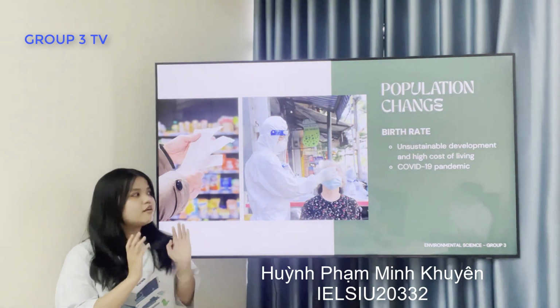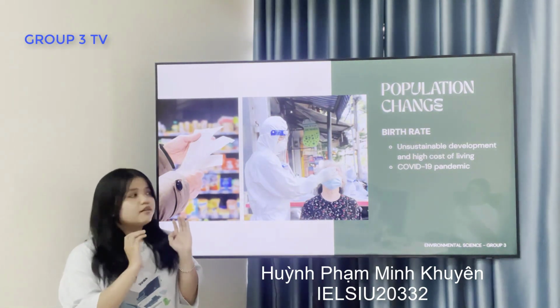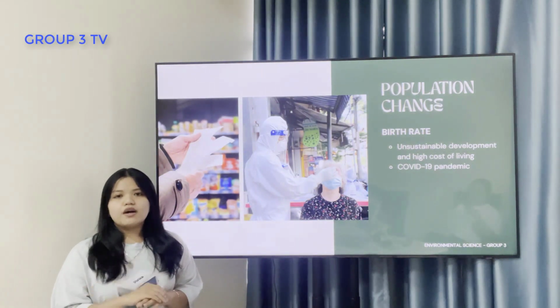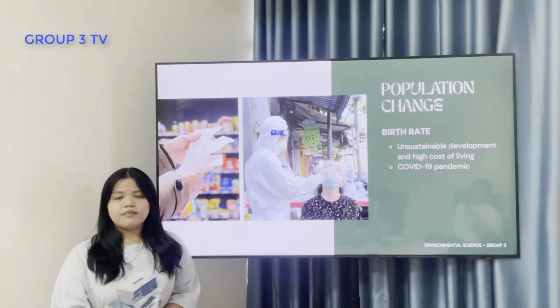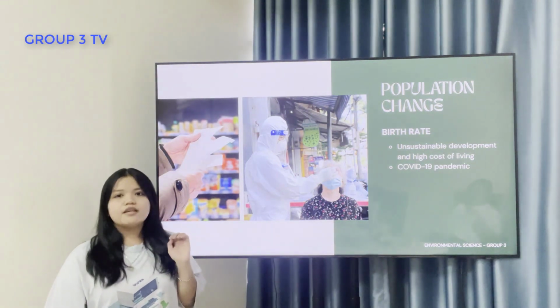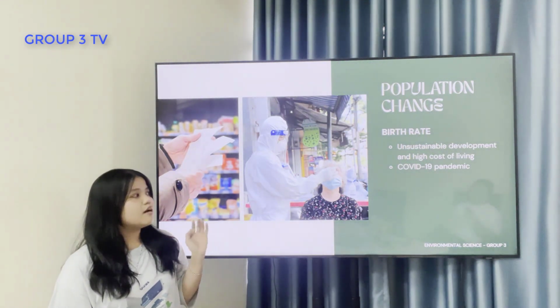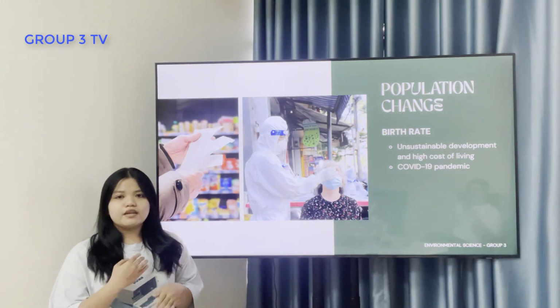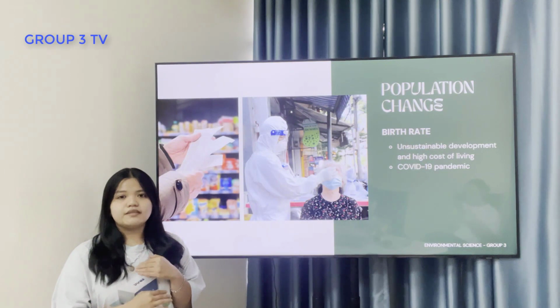The reasons for this phenomenon are unsustainable development and high cost of living. Moreover, during the COVID-19 pandemic, the birth rate suddenly increased, but after the pandemic, the birth rate decreased significantly.